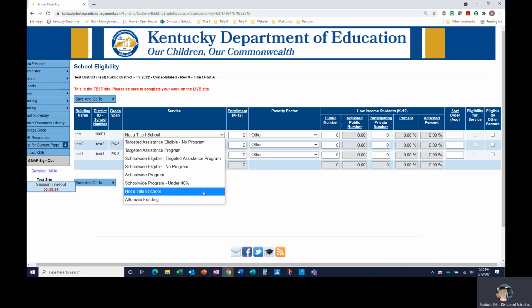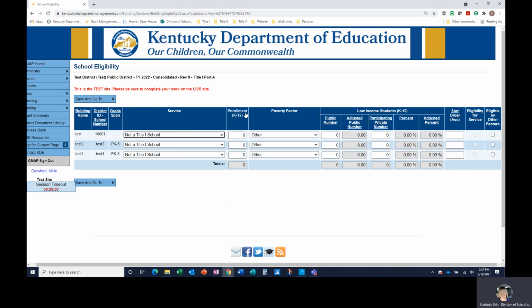Not a Title I school. The school is not eligible to receive Title I Part A funds because it is not at or above the selected qualification method, or the school is a non-A1 school such as an alternative education program or preschool program and is not being served. Alternate funding. This school is skipped based on the description provided on the school program description page. It's important to correctly enter the service types as this information is included in federal reporting.